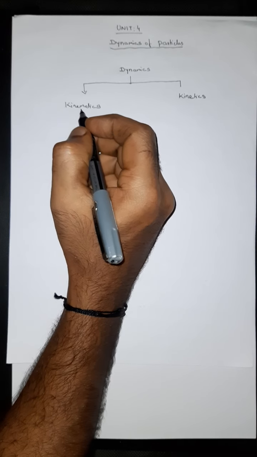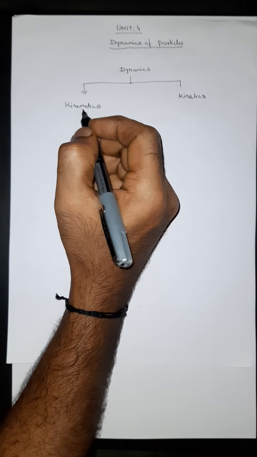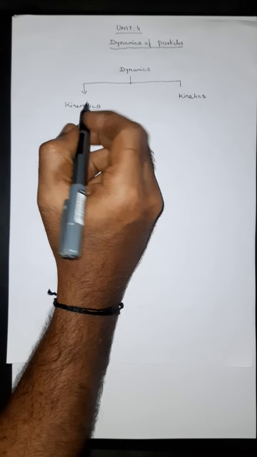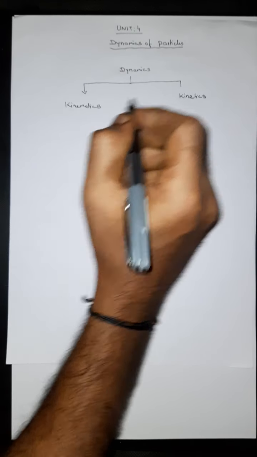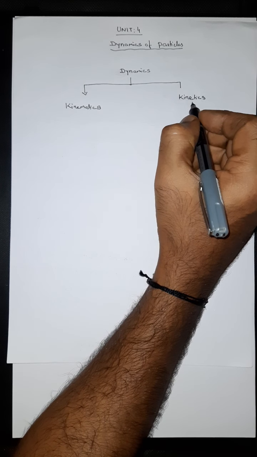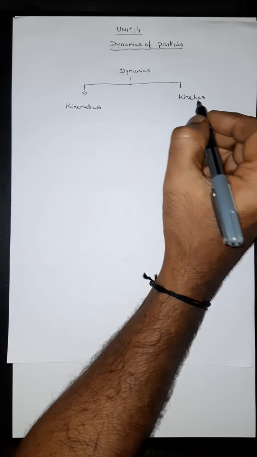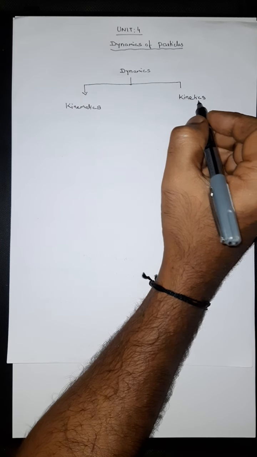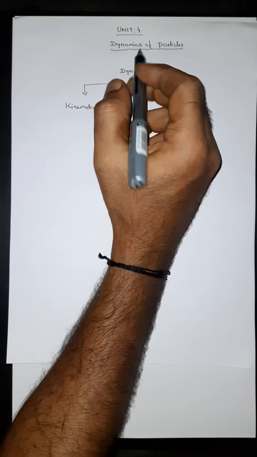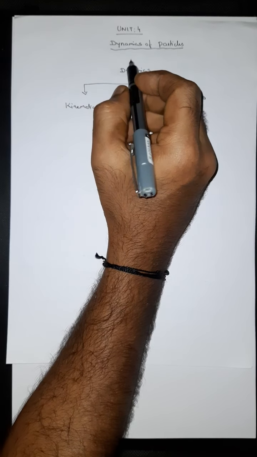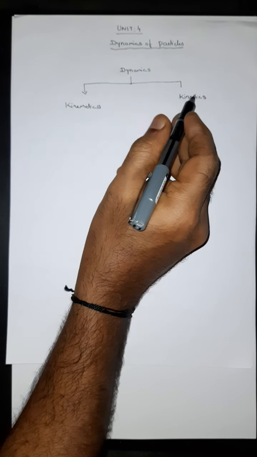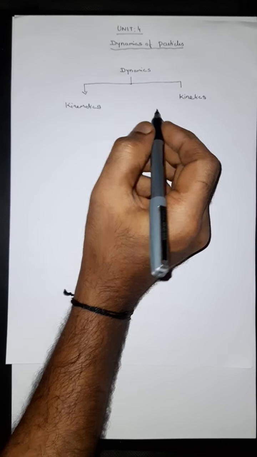Kinematics is the study of the motion of the body without considering the force. Kinetics is the study of the motion of the body with considering the force. As far as this unit is concerned, we are going to see more of kinematics and kinetics problems.